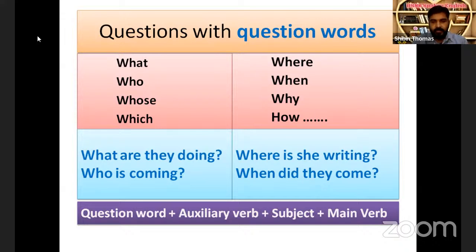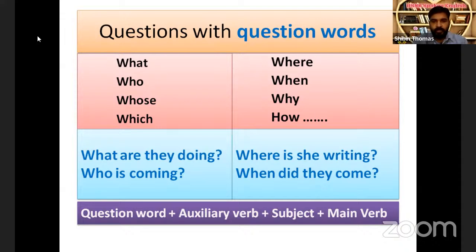Where is the question word. Is, auxiliary verb. She is a subject. Writing is the main verb. When did they come? When, question word. Did, auxiliary verb. They, subject. Come, main verb. You know, if there are two verbs, one of these verbs will be auxiliary verb, the other one will be main verb.